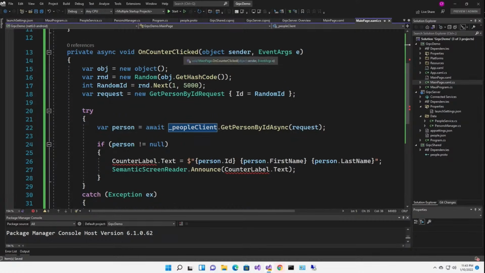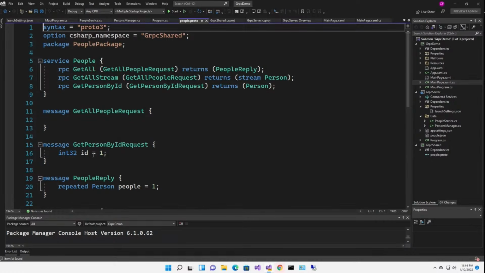So my on counter clicked, I'm leaving that the same name, remember. I'm getting a randomizer, and I'm pulling out a random ID, and then I'm creating a new get person by ID request with the ID, and you'll notice that the semantics have created Pascal casing now for the names of my variables, whereas in the proto file, they're lowercase.